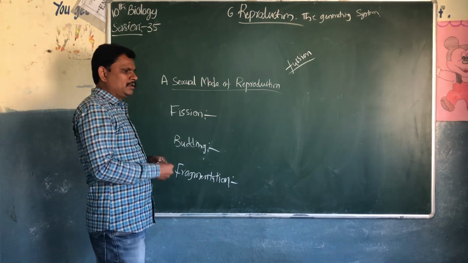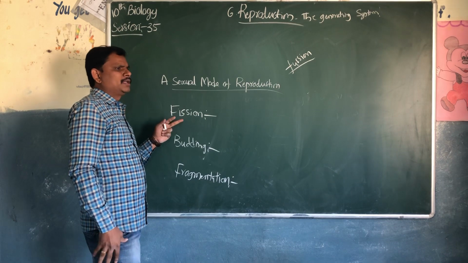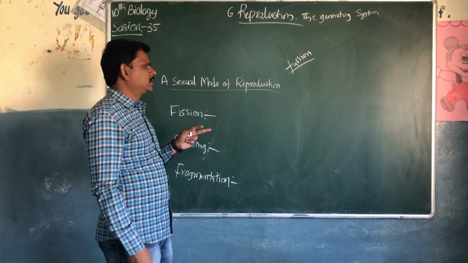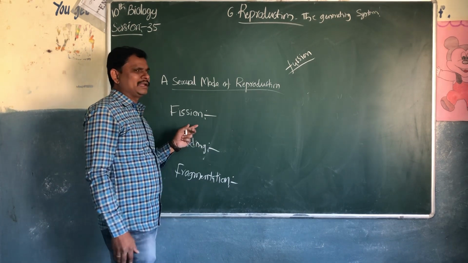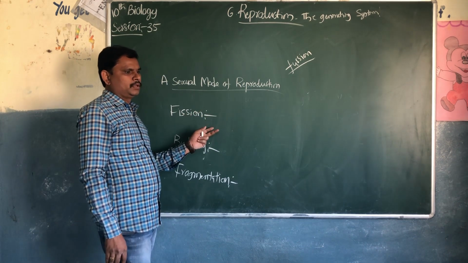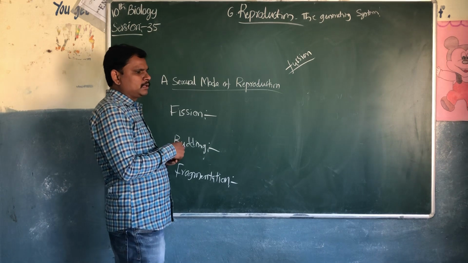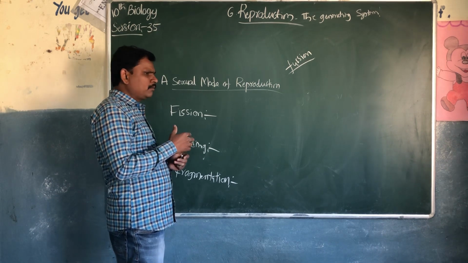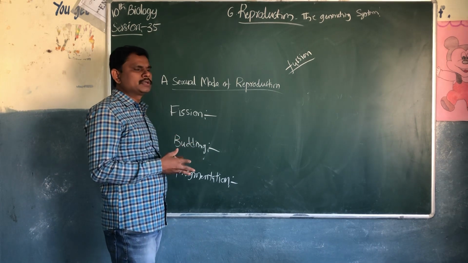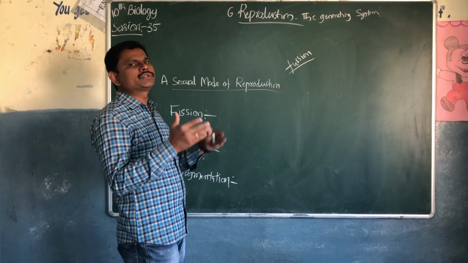Fission occurs in single-celled organisms like paramecium and bacteria. They reproduce by splitting into two.